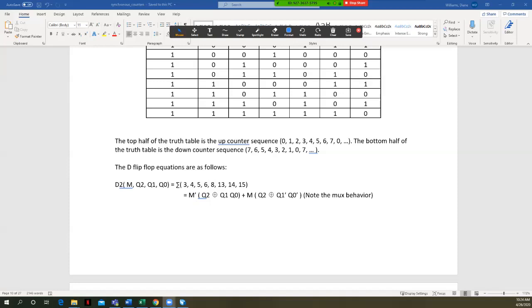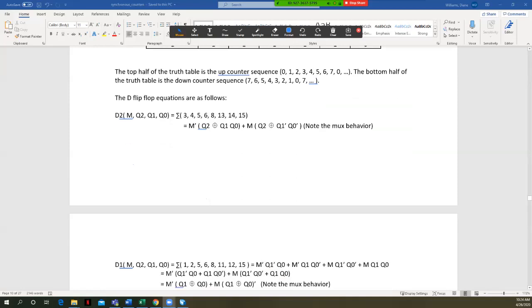When the select bit's a 0, right, this will flow through. When the select bit's a 1, this will flow through. In other words, when select is a 0, or when the control is a 0, we get the up count. When the control is a 1, we get the down count. So this is mux behavior.